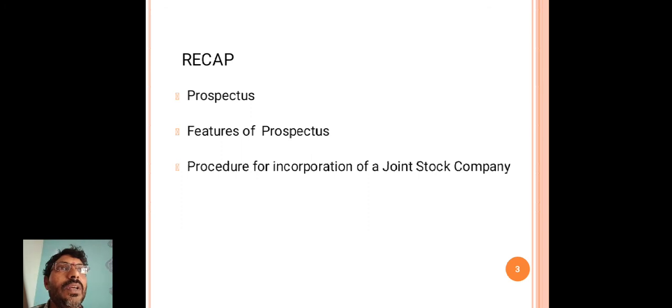Prospectus contains the total information regarding the nature of the business, the number and types of shares and the rights of shareholders. These are the contents of a prospectus.